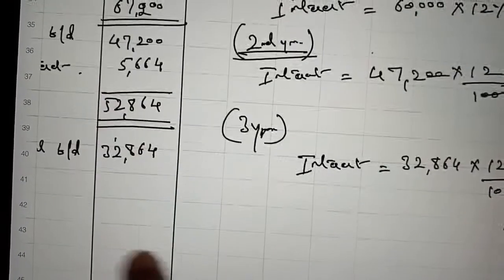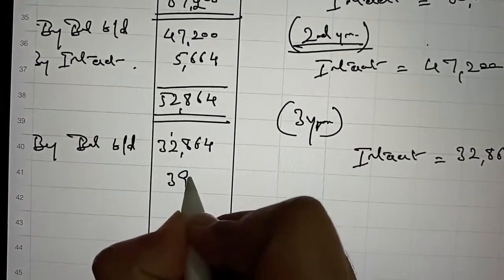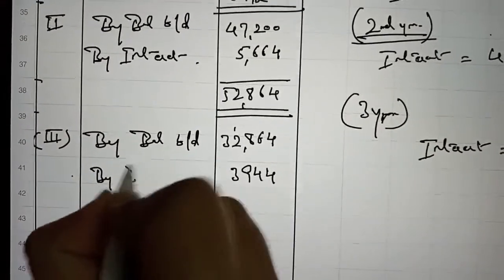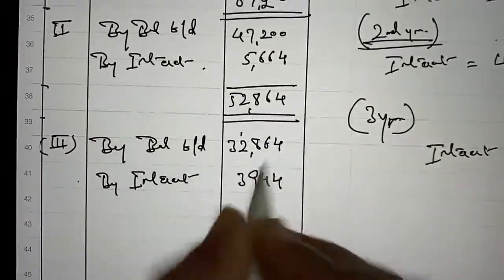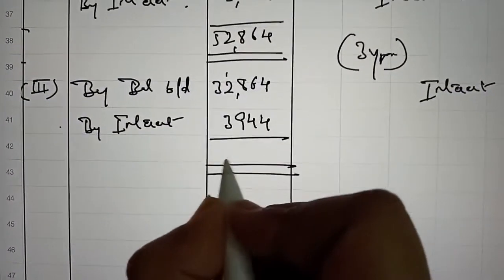So interest in the third year is 3944. Now we will total it.